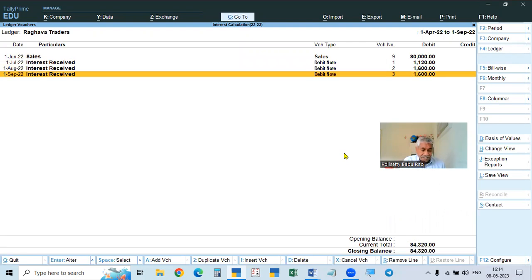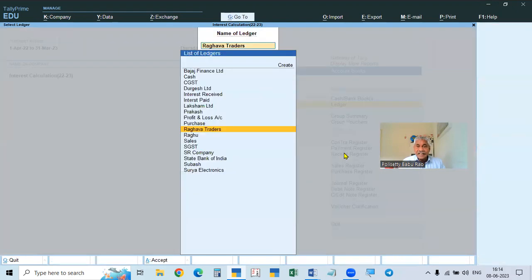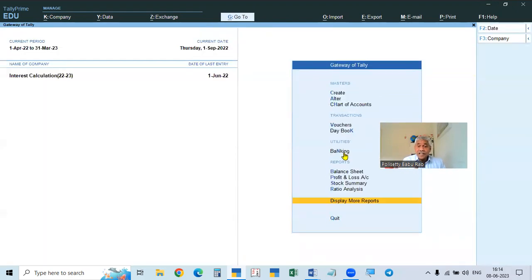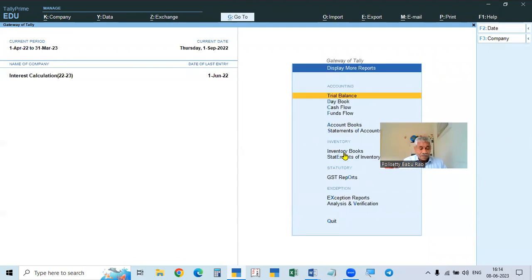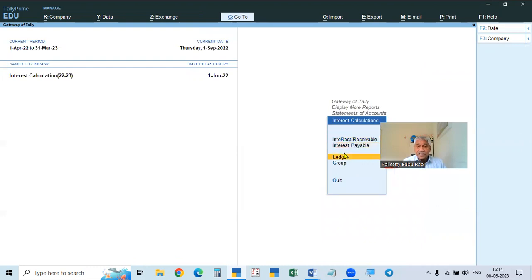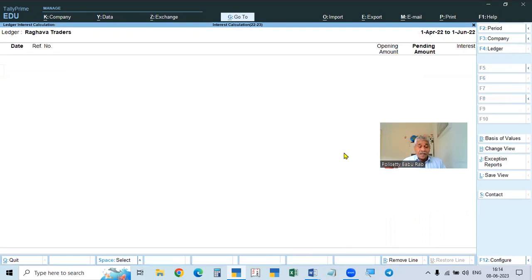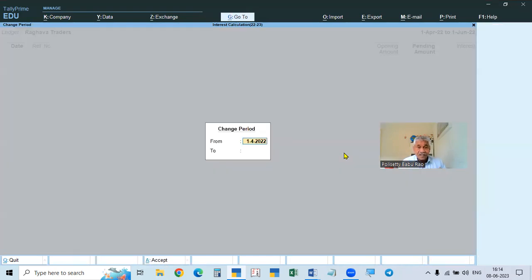Okay. So in this case, I will tell one thing. I will delete this. I will delete the interest. Now we will take out the compound interest. See here, display statement of account, interest calculation, ledger. So here you go. The first month will be the same, whether it is compound or simple interest, only from the first month after, interest will be added. So here, you got it.